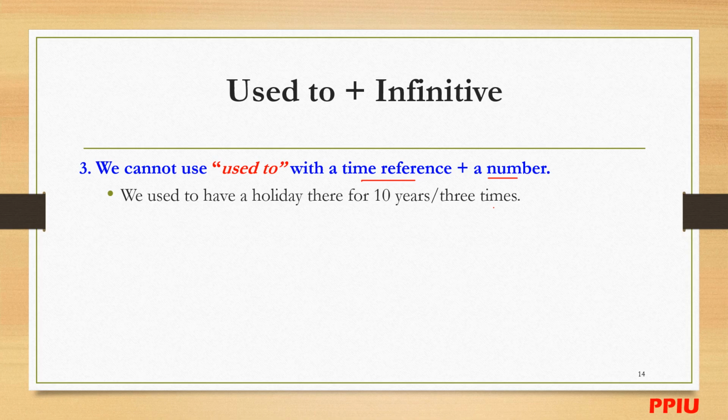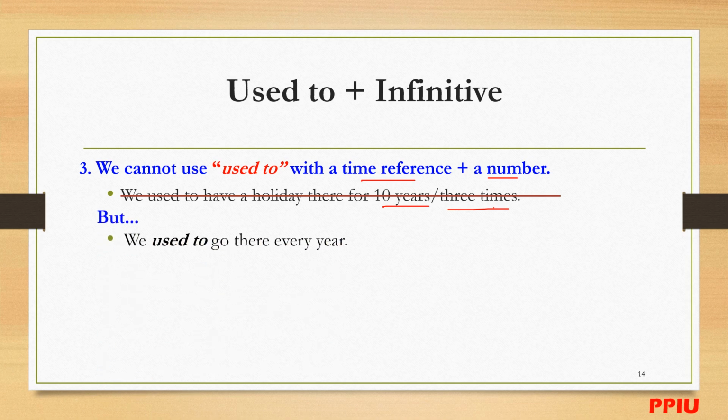You see? It's just a time reference with a number. So this one you cannot use in here. All right. But we used to go there every year. It's okay. No number in here. Every year we used to go there.